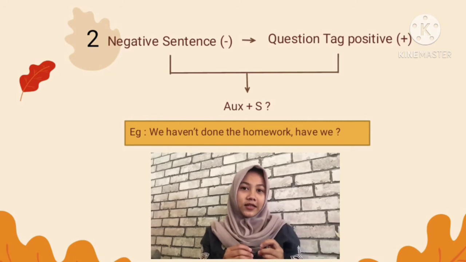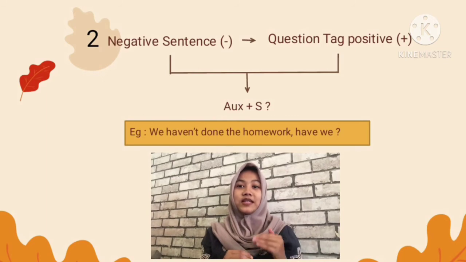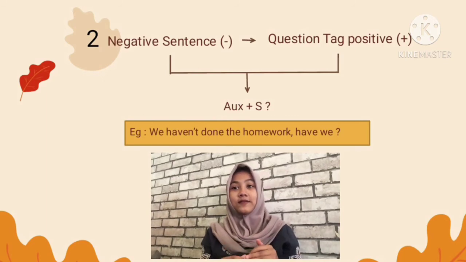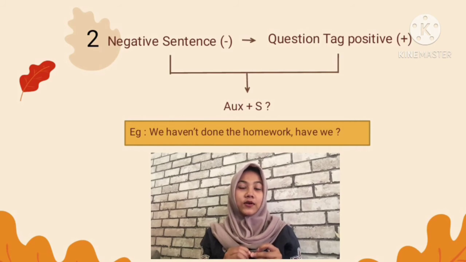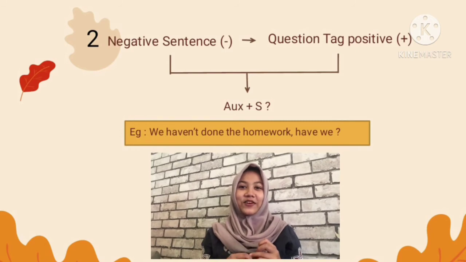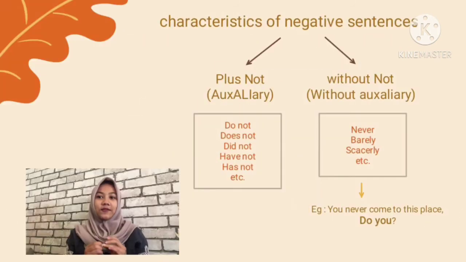Look at the opposite. If the sentence is positive, the question tag must be negative. Then if the sentence is negative, the question tag must be positive, or auxiliary plus subject. Then we will examine further what the characteristics of a negative sentence are. If the sentence is negative, there must be the word not. So besides the word not, there are also sentences that do not have the word not but have a negative meaning.